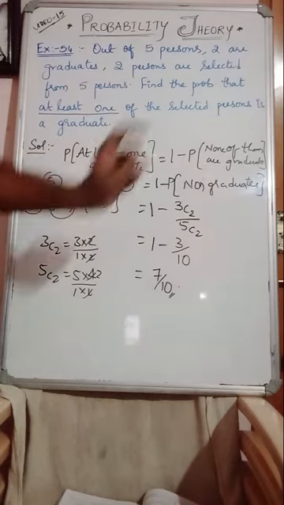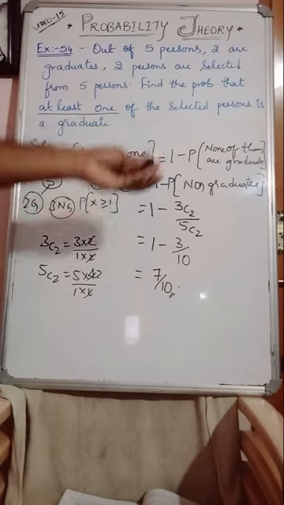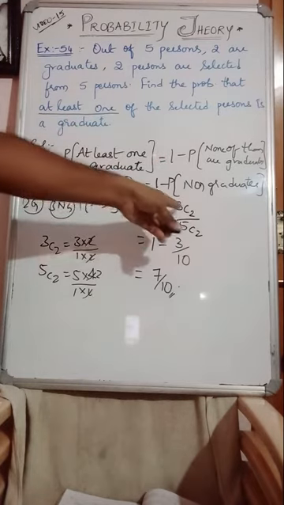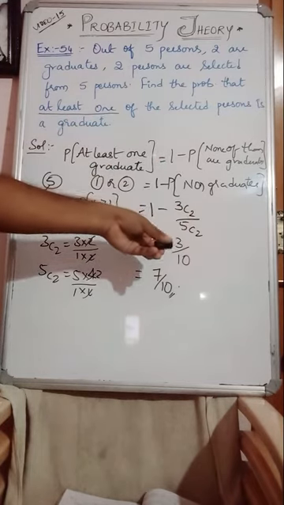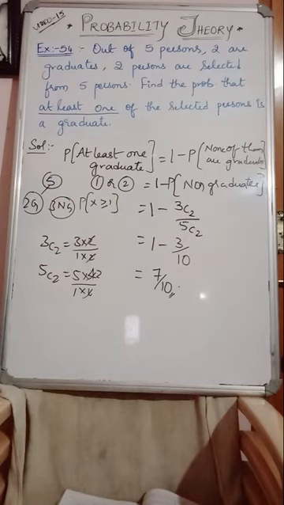So that is what I have done. 1 minus none of them are graduates. Non-graduates were 3, and from the total exhaustive 5C2, remove this from total probability. Remaining is 1 minus 3 by 10. Guys, are you understanding this? Clear now? This is example number 54. Let us see a few more examples now.